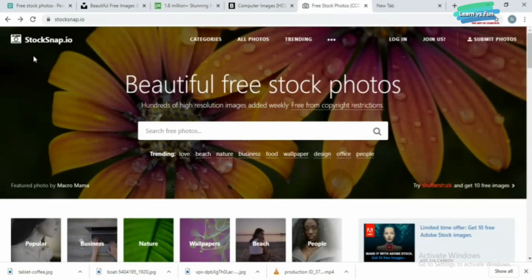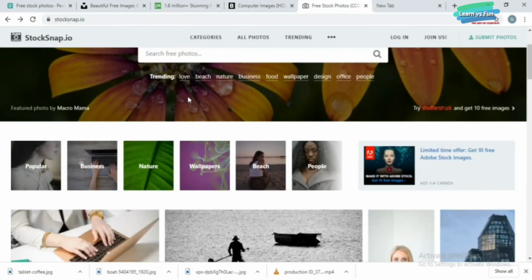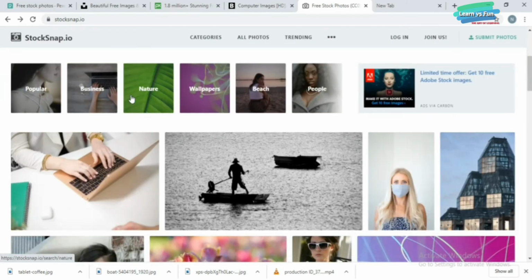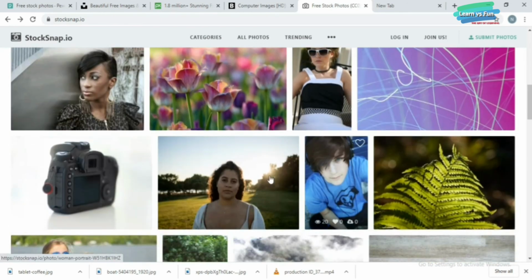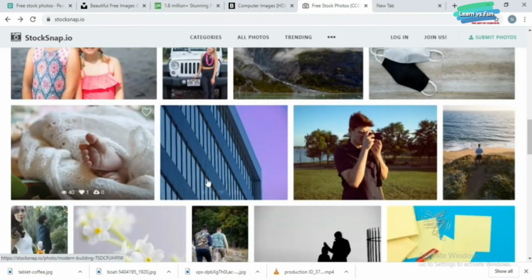Next, coming to stocksnap.io. Here also you can see the categories: all photos, trending, login, join and many more. You search the photos that you want. And also here you can see that they are saying free from copyright restrictions. So the trending topics are also available under the search bar: popular, business, nature, wallpapers, etc. The images are very clear.